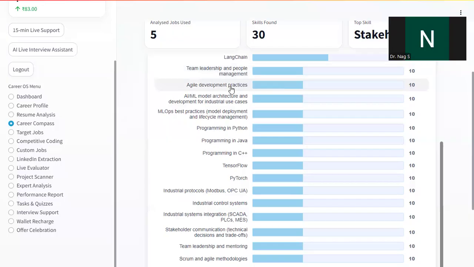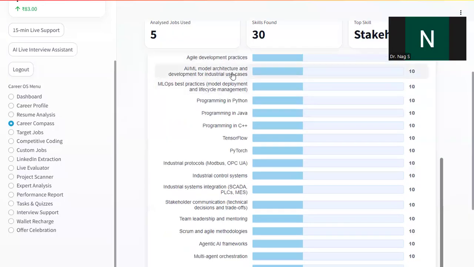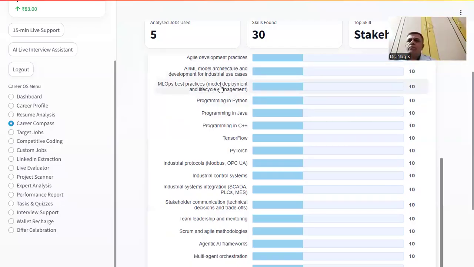So we have to cover all of these things, then agile development, AI model architectures, ML operations. You need to be a bit aware of programming in Python, Java, C++. It is good to know these skills. Eventually, you don't need to write that code. There would be somebody who would be writing that code, but obviously, if you have an understanding, that is a plus, so that you can communicate well with both technical and non-technical stakeholders.